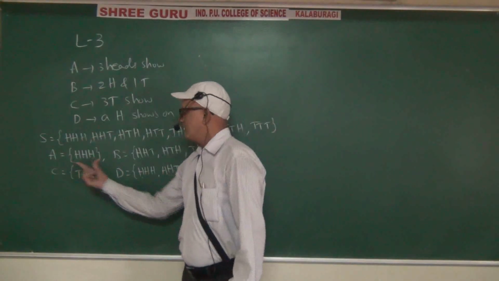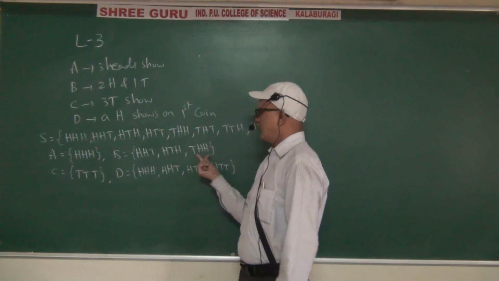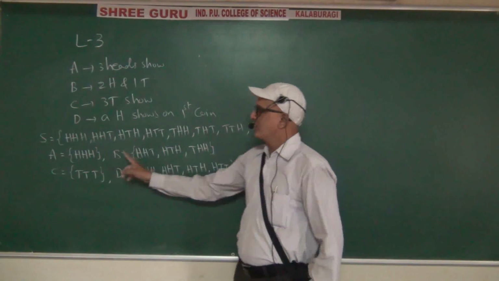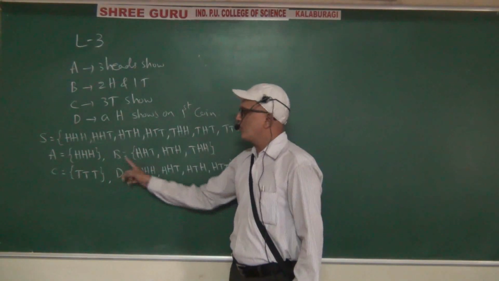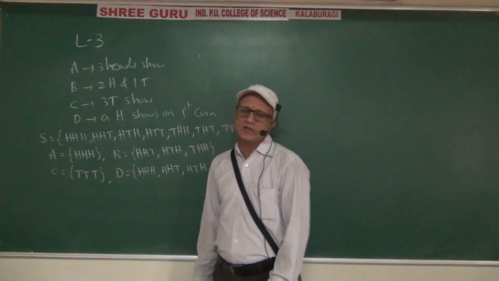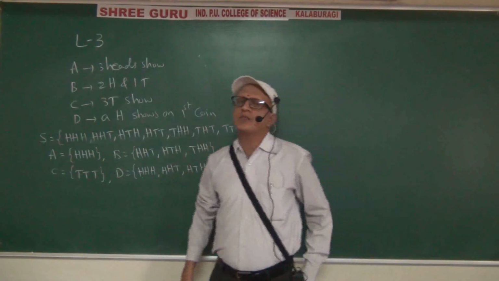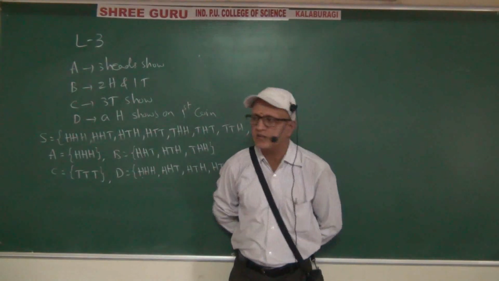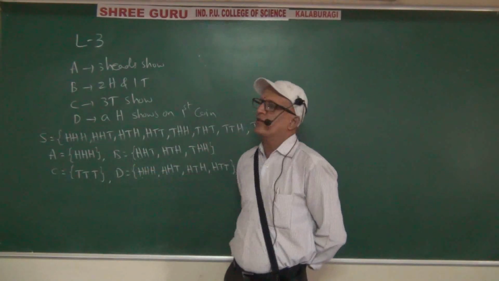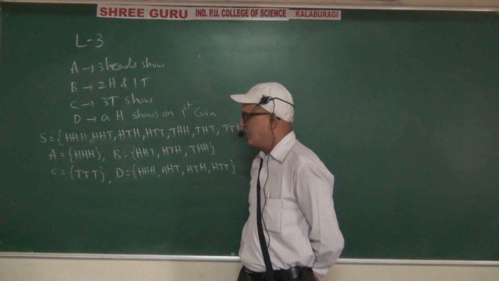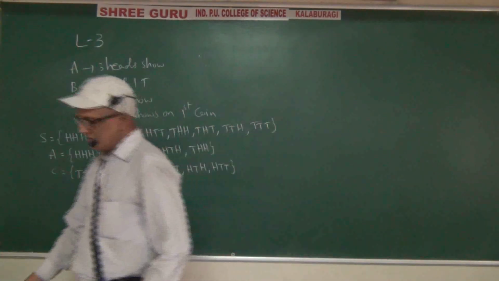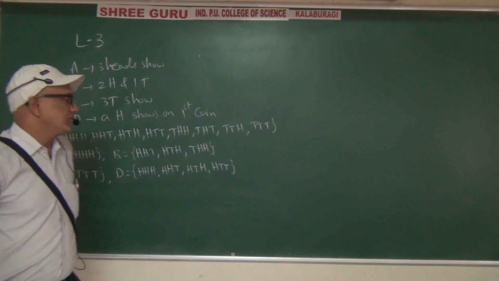Here 3 elements are there, here 4 elements are there, so these two are compound events and these two are simple events. So the second sub question answer: A and C are simple events. Third sub question answer: B and D are compound events. Let us see the next question.